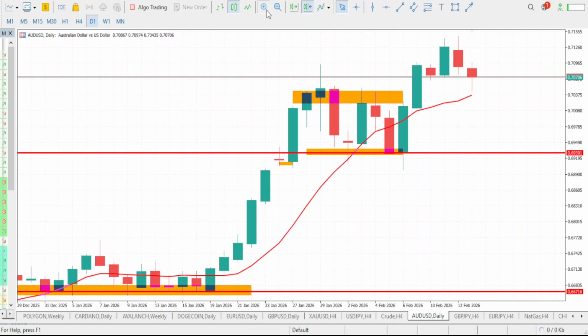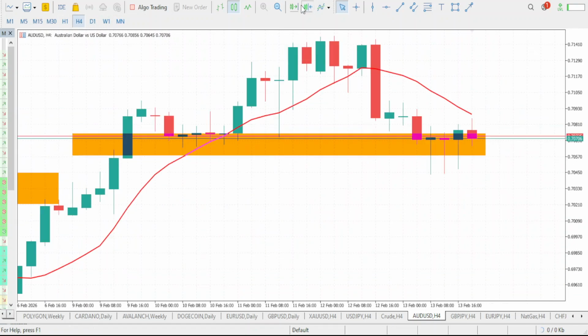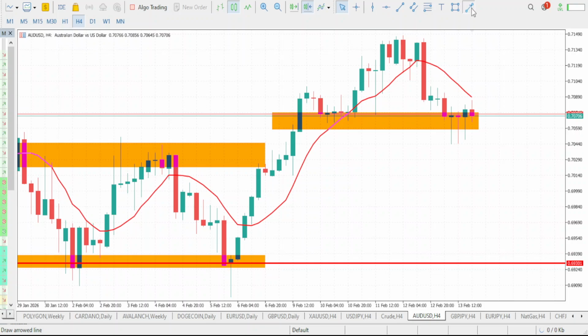So now let's zoom it in. You can see that we had a multiple rejection at this zone right here. Now let's go down to our 4-hour time frame right here. So this is our 4-hour time frame, and now we'll be expecting a rejection from this zone. So this is one of the reasons why you are seeing a lot of candlestick wick, right? Because market is rejecting from this level multiple times. So with this rejection, we should expect market to push up one more time. So guys, another bullish move is what we are going to be expecting next on AUD/USD.